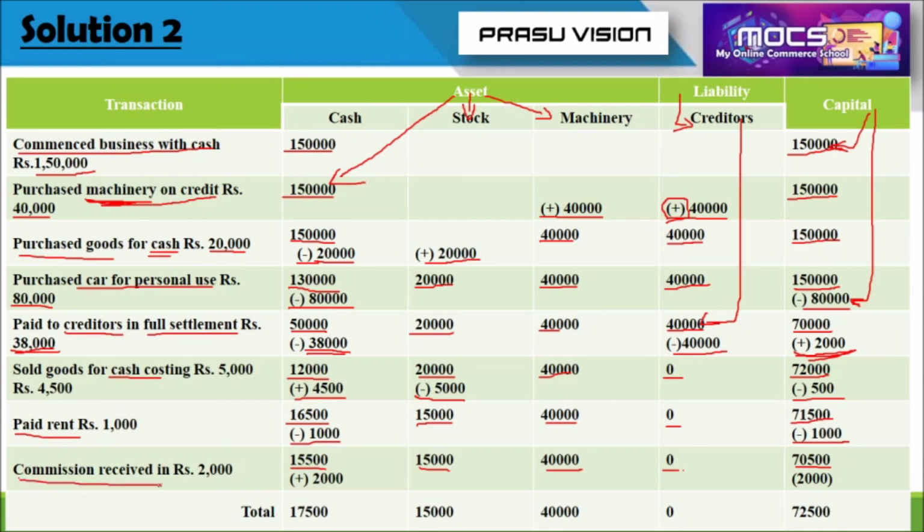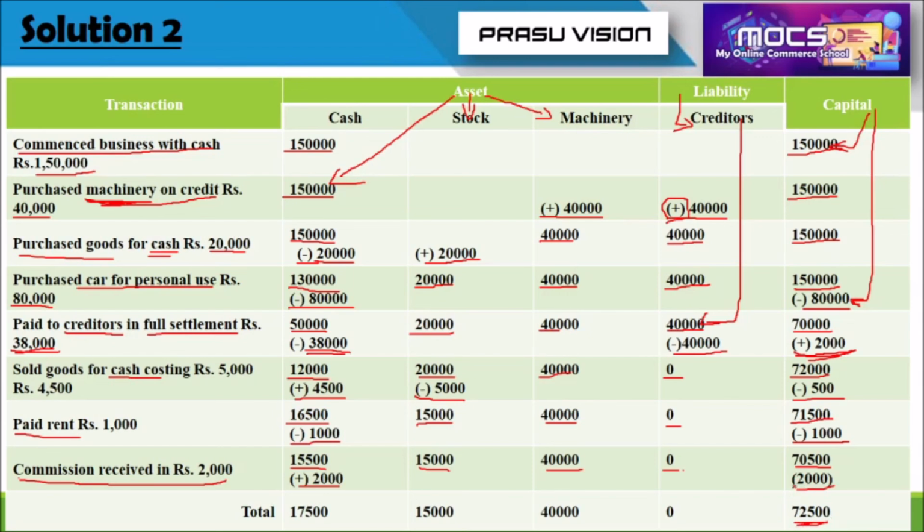Please look at the last transaction, just the opposite of the expense. Commission received means income received, rupees 2000. So whenever there is an expense, it will be deducted from cash and capital. If there is an income, it will be added back to cash and capital. So we are adding that income received by the firm, commission 2000, to the cash and also 2000 to the capital. So we will get 72,500.